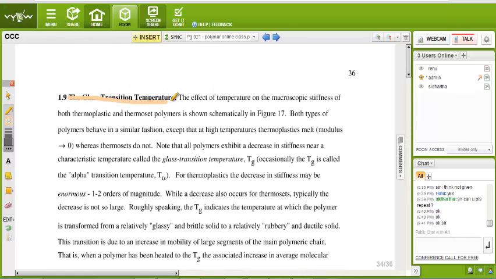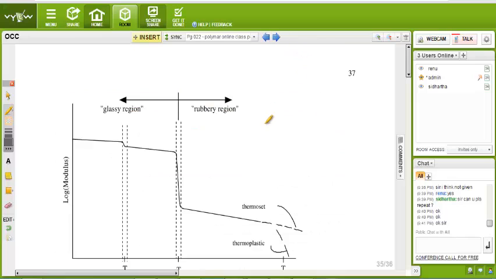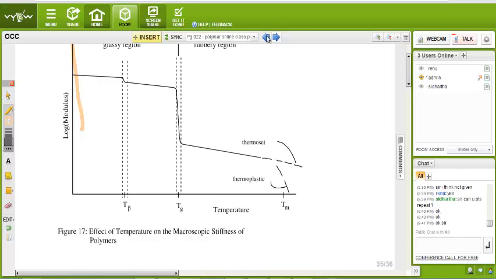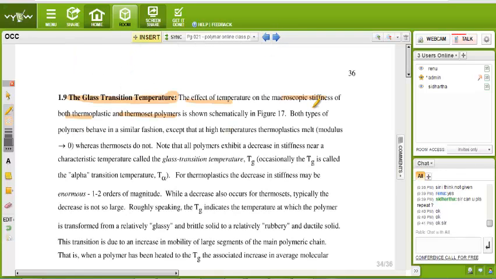This is important. Another thing. Lots of time this question comes. Whenever you go to the Jan Brothers book, you will find the glass transition temperature. The effect of temperature on the microscopic stiffness of both thermoplastic and thermoset polymers is shown schematically in figure 17. See the graph. Okay, now read here and we match with this graph.